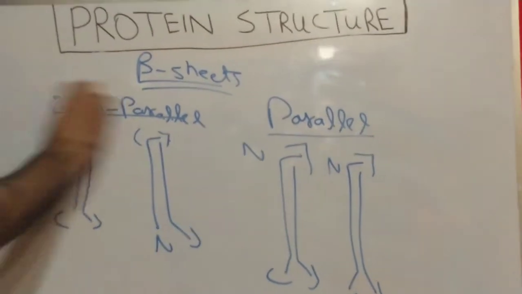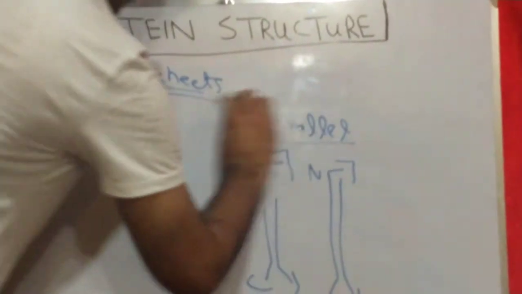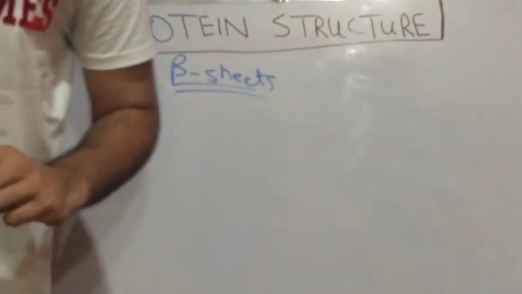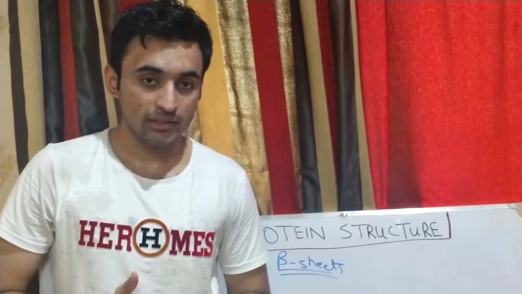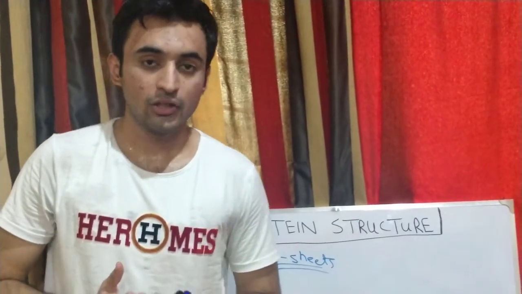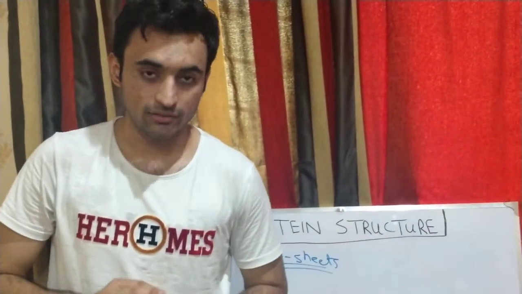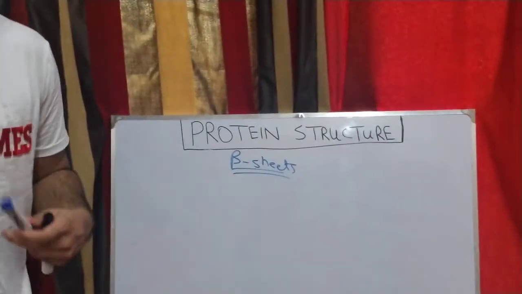Now talking about the beta turns, which are the third element of the secondary structure of the protein. Beta turns reverse the polypeptide strands, and they are present on the charged proteins. So what function does the beta turn perform? Beta turns bind the anti-parallel beta strands. So beta turns function to bind the anti-parallel beta sheets. And so we will write here what the function of the beta turns is.